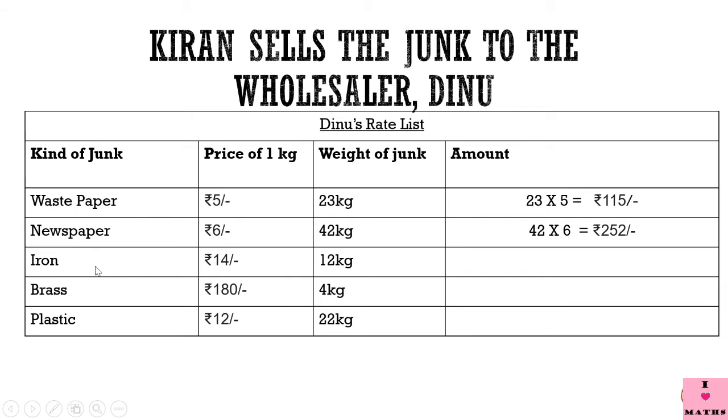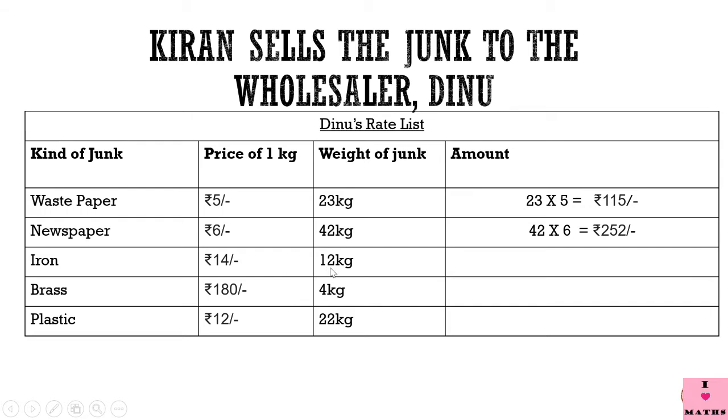Now, iron. Old iron things and old iron material Dinu would buy at the rate of rupees 14 per kilogram. If anyone would give 1 kilogram of iron things to Dinu, he would in turn give rupees 14 to the person.